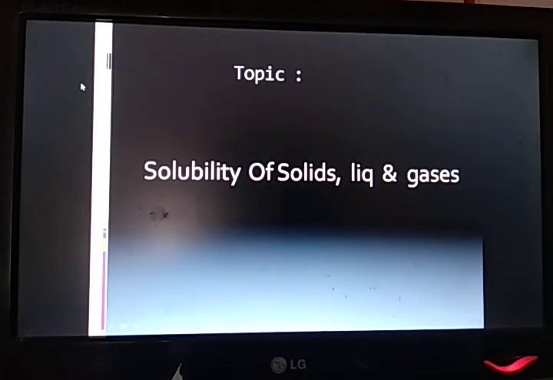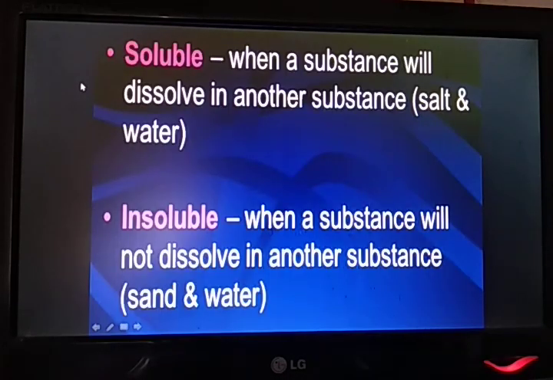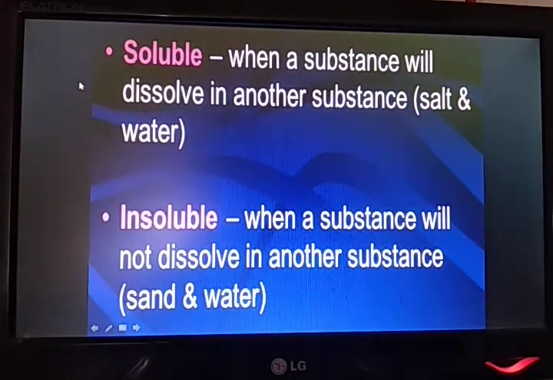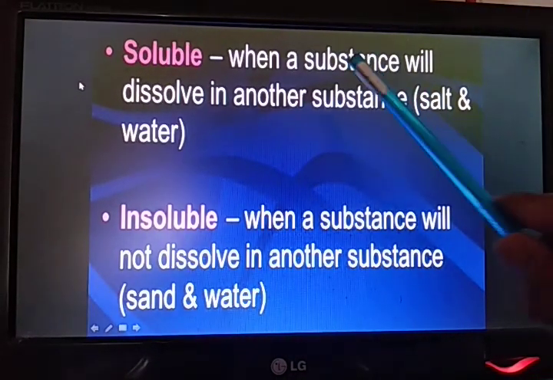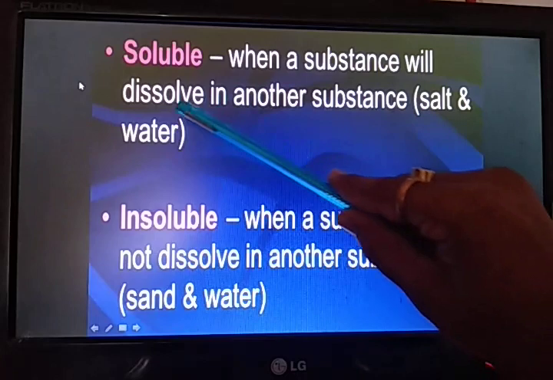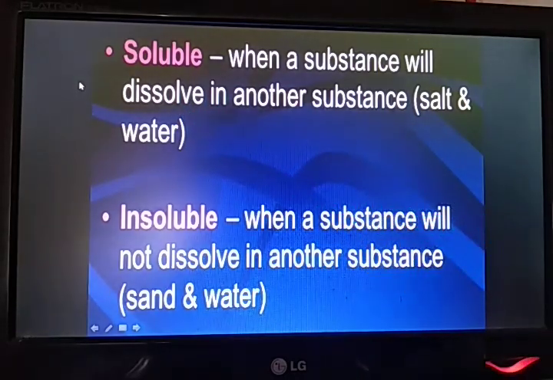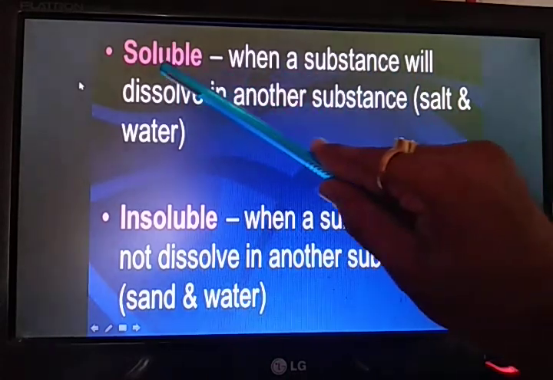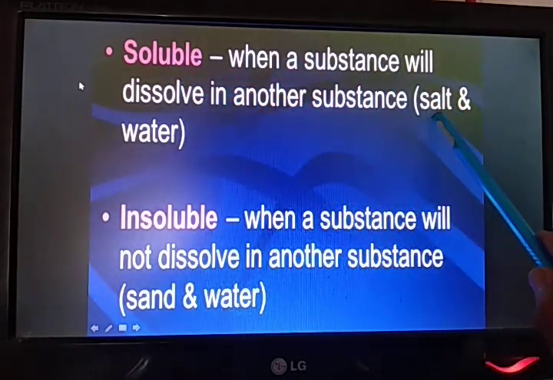Now let us come to our topic, solubility. But before we understand this topic, we should know the terms soluble and insoluble. What is a soluble and what is an insoluble substance? When a substance dissolves in water, dissolves means completely mixes in water, then such a substance is known as a soluble substance. For example, here you can see salt.